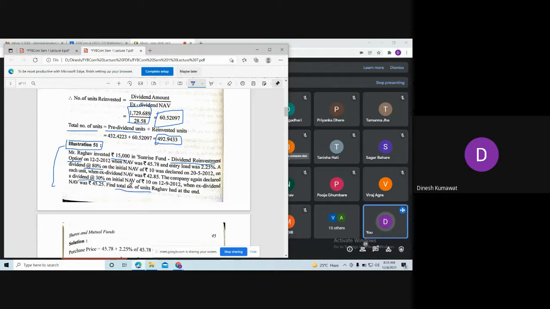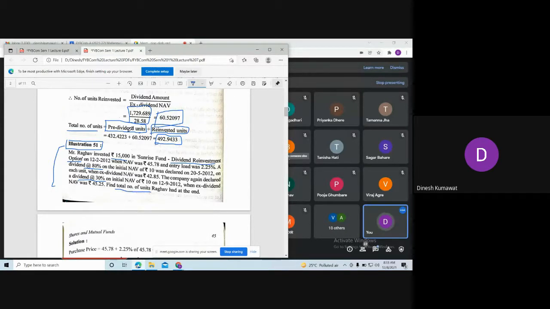So what is the formula of total number of units in the dividend reinvestment option? Number of pre-dividend units plus number of reinvested units. Exactly. So first we are going to calculate pre-dividend number of units, and after that we are going to calculate reinvested number of units.